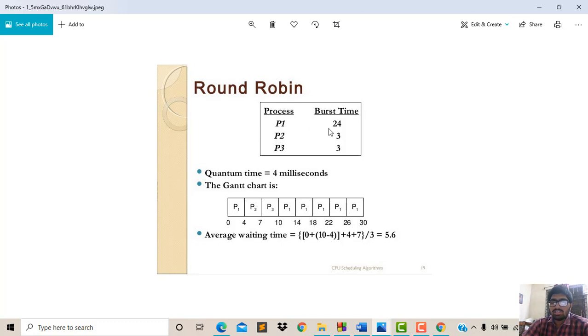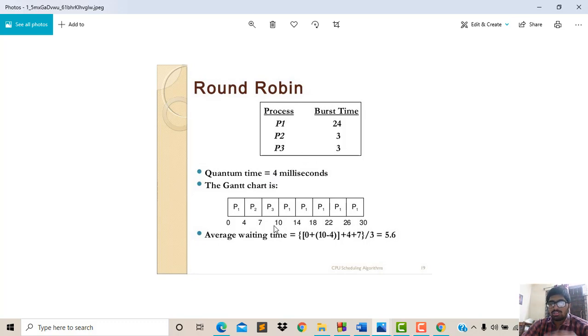P1 has a burst time of 24, but it should be executed only up to 4 milliseconds. So P1 will be executed from 0 to 4. After that P2 will arrive at the CPU and execute, 4 plus 3 is 7. The time limit is 4, but P3 has a burst time of only 3.